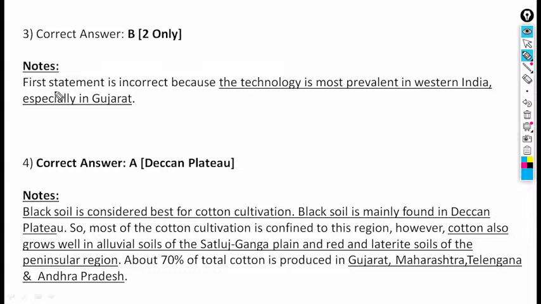The first statement is incorrect because this technology is most prevalent in Western India, especially in Gujarat. Let me draw a diagram to be more clear.